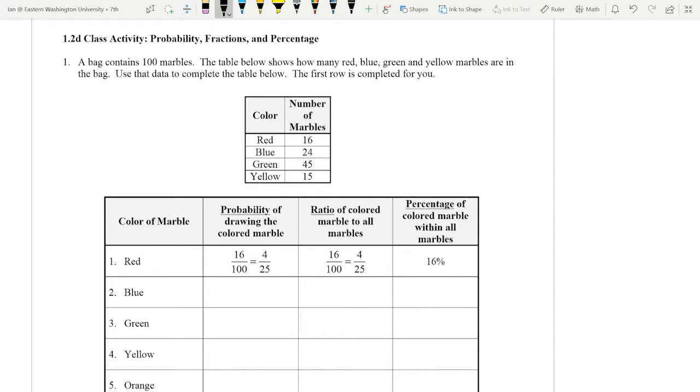4th grade. Let's get ready for 1.2D, probability, fractions, and percents.